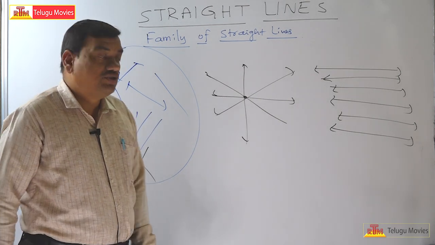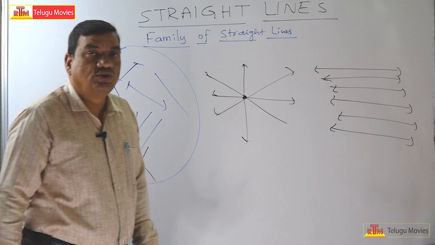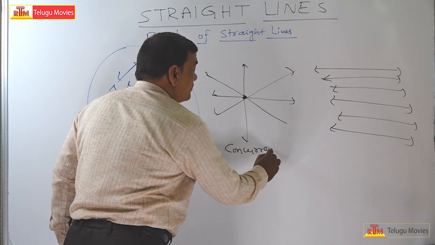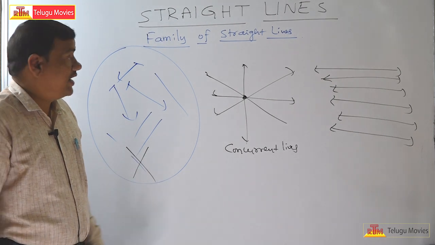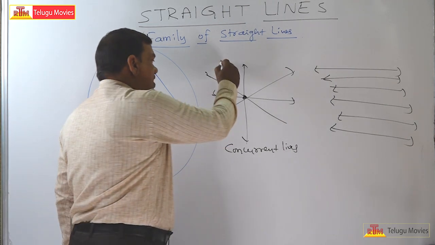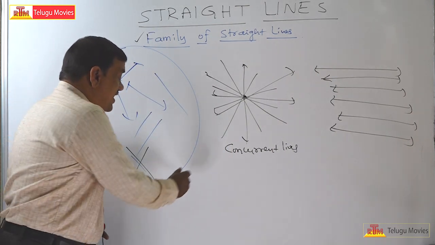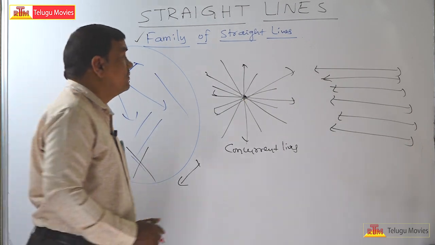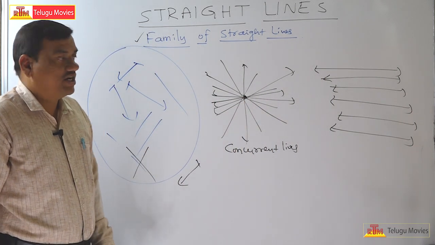Now coming to these lines, you see here, all are passing through the same point. That means we can call them concurrent lines, and this point is called the point of concurrency. So this is a family of straight lines. If you take any line that belongs to this family, that line must pass through this point. So this is called a family of straight lines.